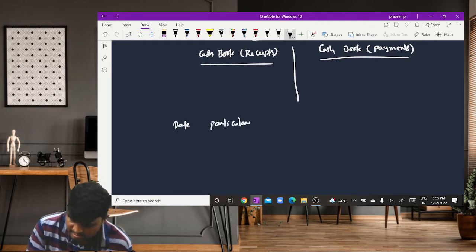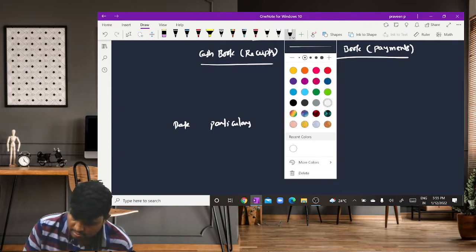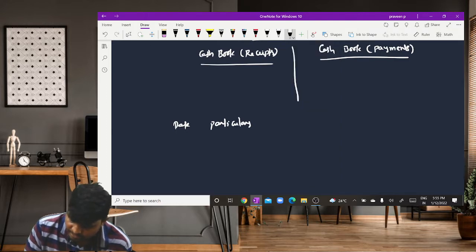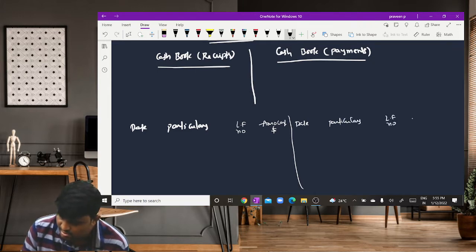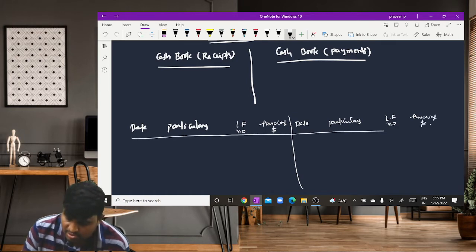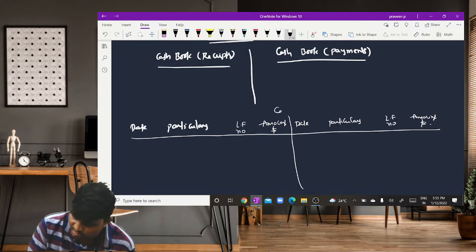Generally, we have date, particulars, LF number, amount in dollars. Next, date, particulars, LF number, amount in dollars. So this is the format of the cash book.